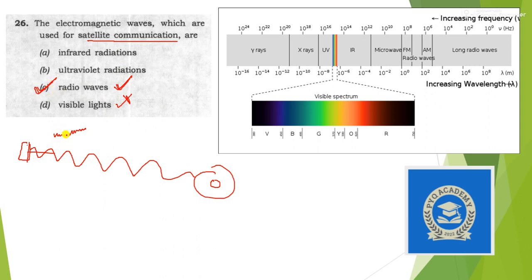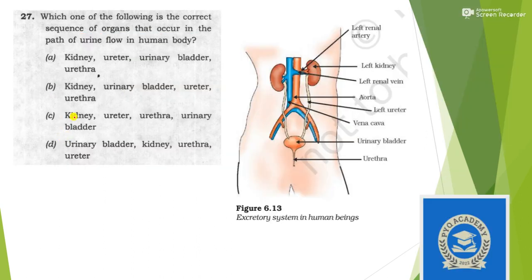Okay, let's move to next question. Which one of the following is correct sequence of organs that occur in path of urine flow in human body? Okay, so you can see here the first is kidney, then after kidney the urine flows through ureter, after ureter it comes up to urinary bladder, then urethra. So kidney, then ureter, then urinary bladder, urethra. This is the correct option. Okay, no need to go for other options. So answer is option A.